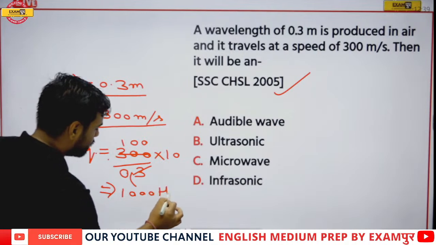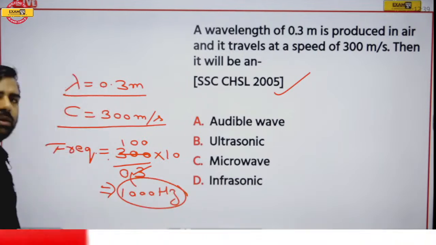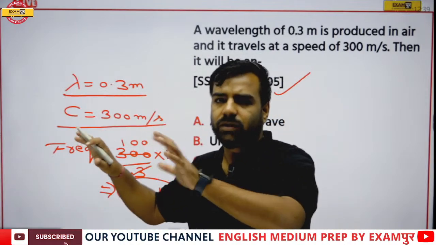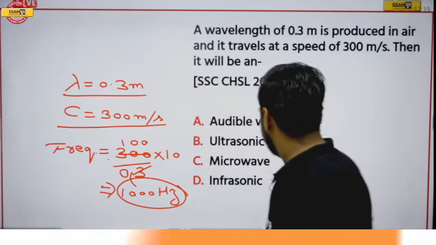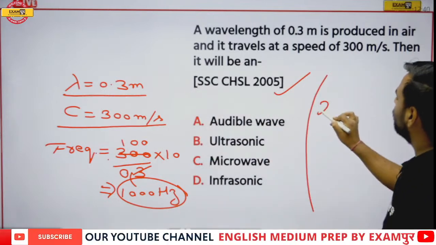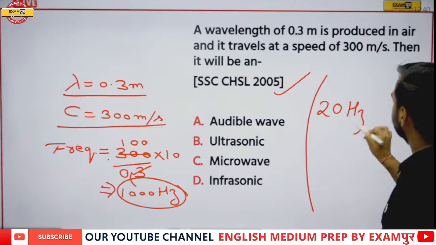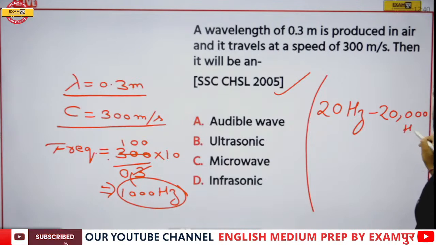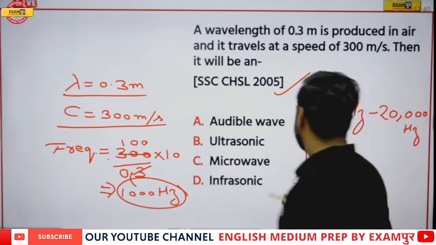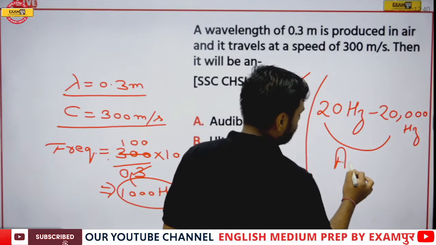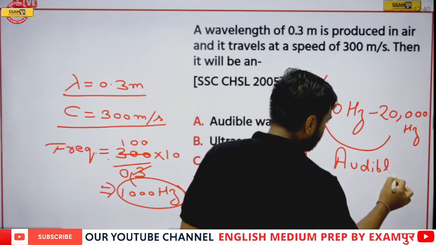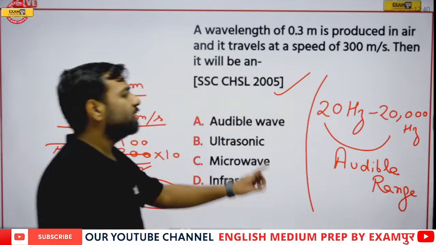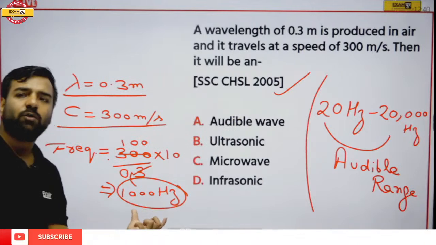1000 hertz. Now, do you remember, if I talk about our audibility range, the frequency that we can hear, we have a range of 20 hertz to 20 kilohertz, or rather I'll write 20,000 hertz. Remember this part. This range is known as the audible range, correct? So if I talk about this answer, that is 1000 hertz.